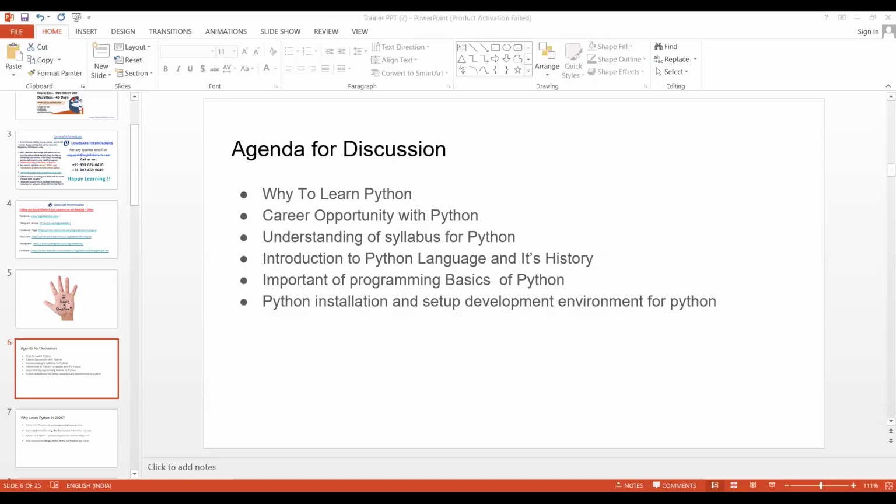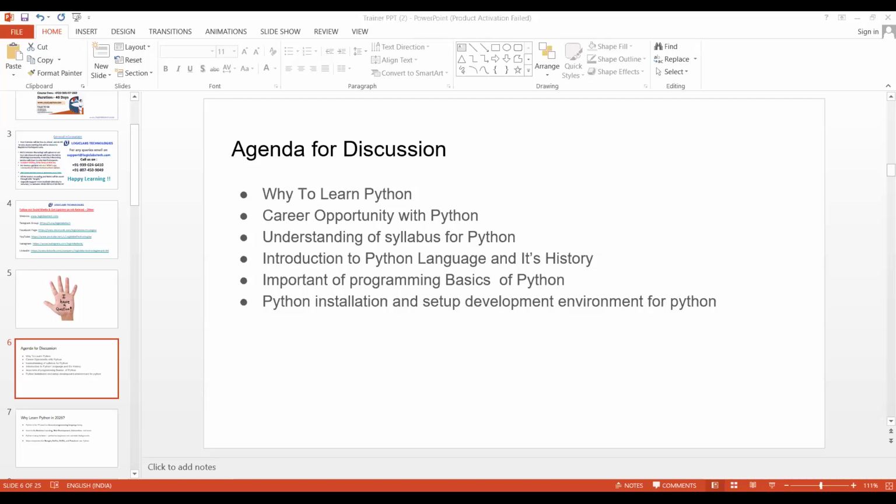Then we are going to set up our coding environment. In the coding environment, guys, how to install Python, and then how we set up this coding environment using different IDEs like PyCharm, VS Code, Jupyter Notebook. Then we have Google Colab. Some are cloud based and some are local. We are going to see the different environments, how we set them up, and how we can utilize them for code development, how we can save our code, and how we can share our code file. That is what we are going to learn in setting up the Python environment, and then how we utilize this IDE.